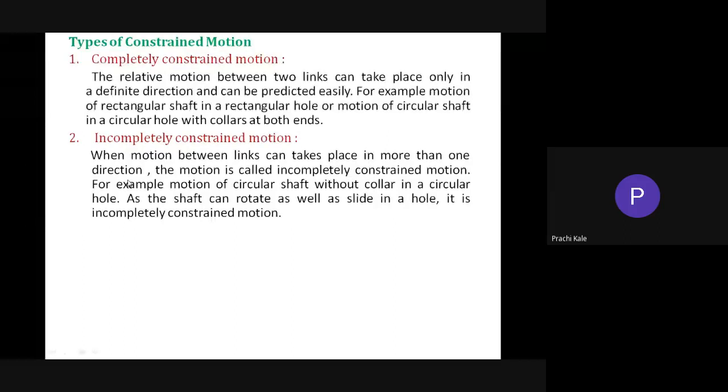What will be the maximum degree of freedom? Just let me know. What will be the number? In how many possible directions can a body move at maximum?